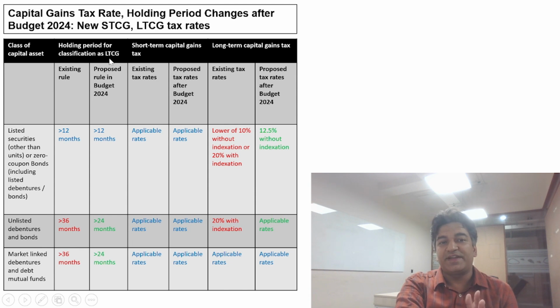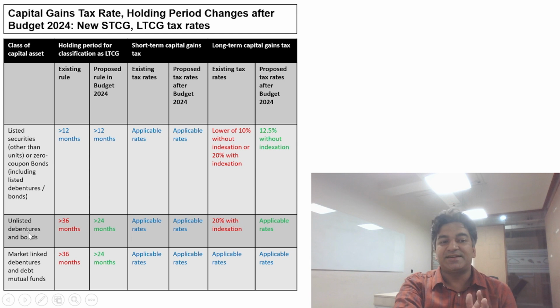The period of holding for classification as LTCG is the same, that is 12 months. Short-term capital gain is again the same. It will be taxed at the applicable slab rates. However, there is a change in the long-term capital gain tax. Earlier, it was the lower of 10% without indexation or 20% with indexation. However, it has been standardized at 12.5% without indexation. Again, the benefit of indexation has been removed in Budget 2024.